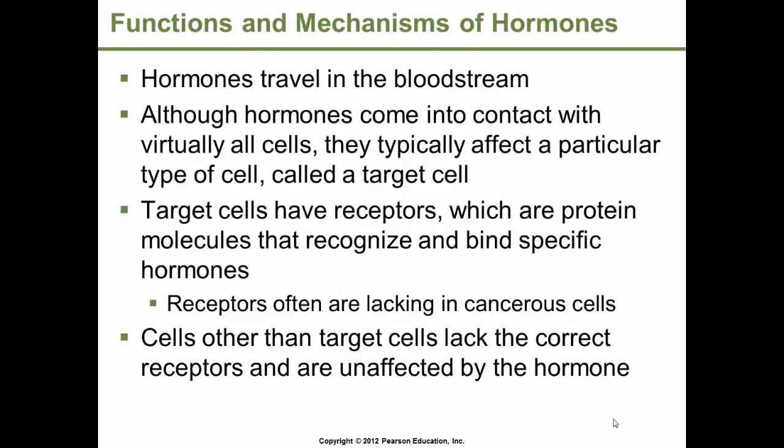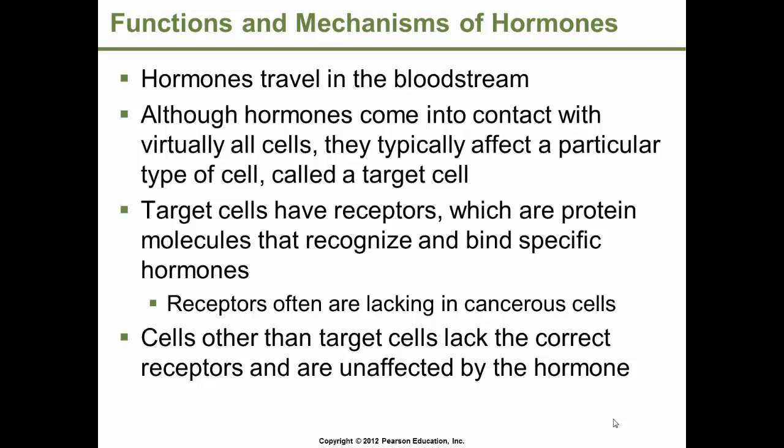Hormones travel in the bloodstream, as previously noted, and although they come into contact with virtually all cells because they are contained in the blood, they typically affect a particular type of cell, called a target cell. In other words, cells that are designed to respond to antidiuretic hormone will only respond to that hormone. Every cell in the body will not.